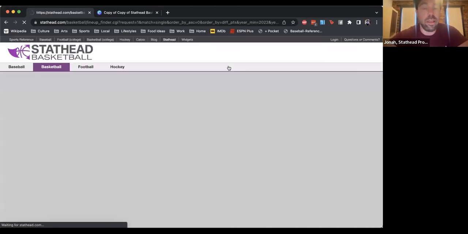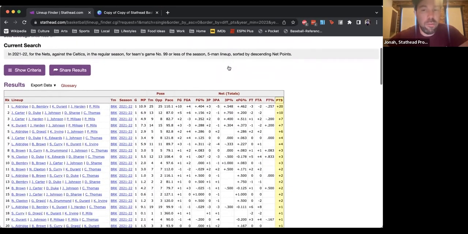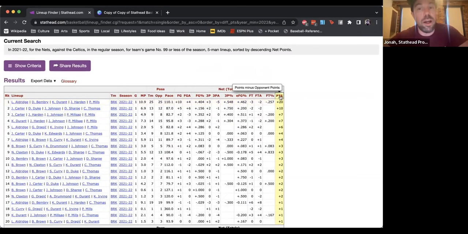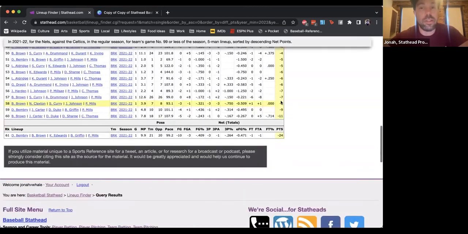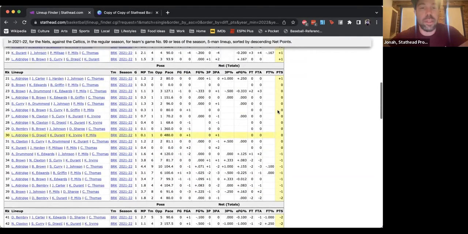and click get results. And then we can see on here, this is just the raw plus minus of these lineups against Boston. You can see there's a lot of them. There's about 61 different lineups that they've used.